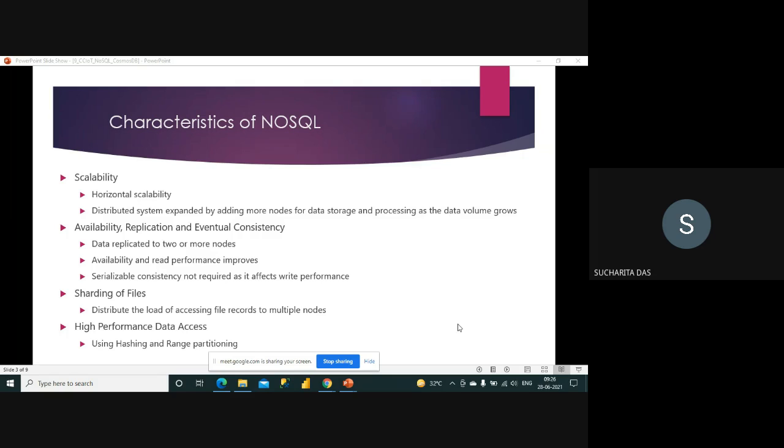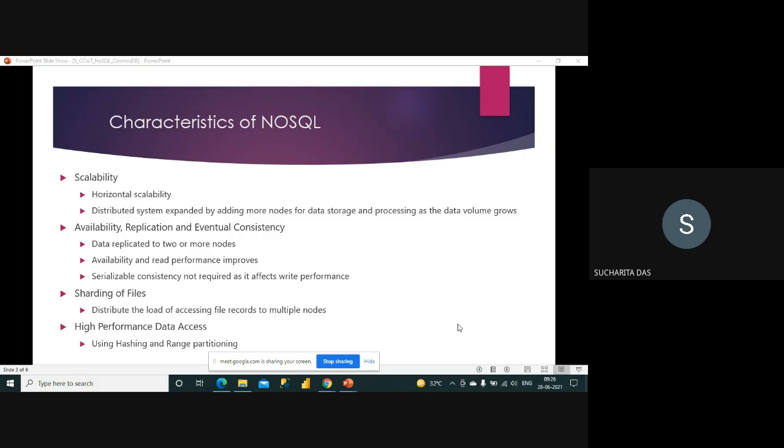As you keep data in multiple locations, maybe multiple copies, what will happen? First of all, the availability will improve and read performance will improve, because if your data is everywhere, wherever you access it, if data is available there, you can read it instantly. So this type of requirement is there.